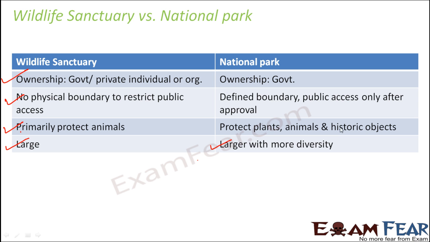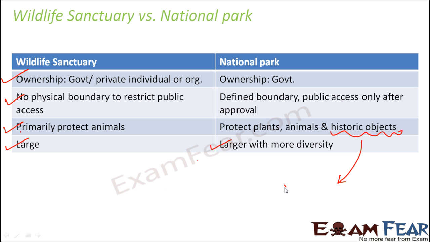Now, as we were talking about the historic objects in a national park, a question might be arising in your mind. We often think of a national park as a place where we only have plants and animals. But what kind of historic objects are we talking about? In many national parks, you would see historic objects like rock shelters in Satpura National Park.